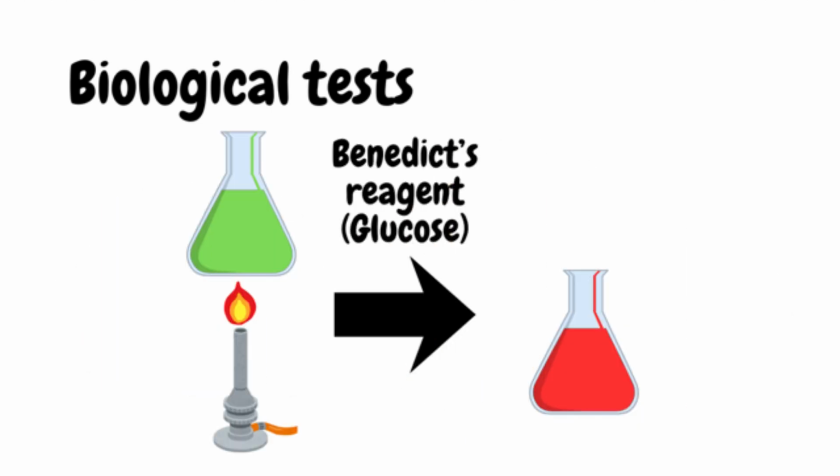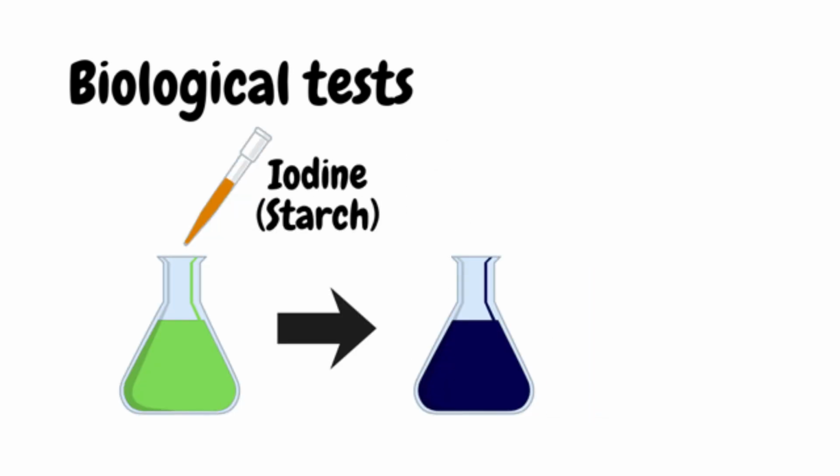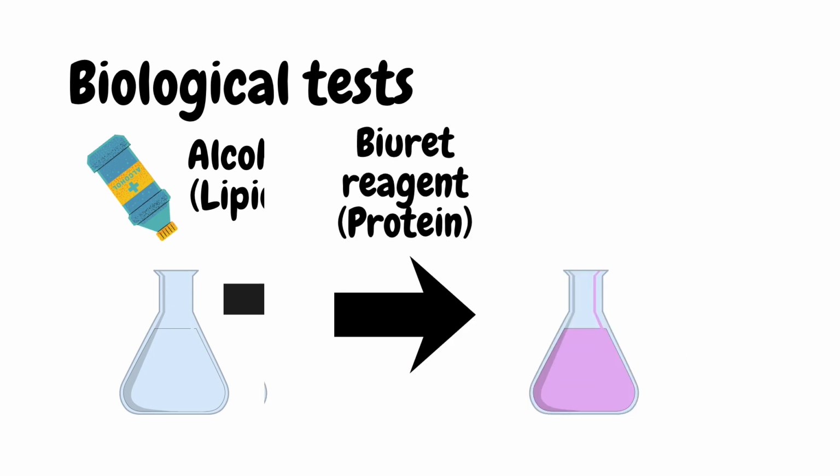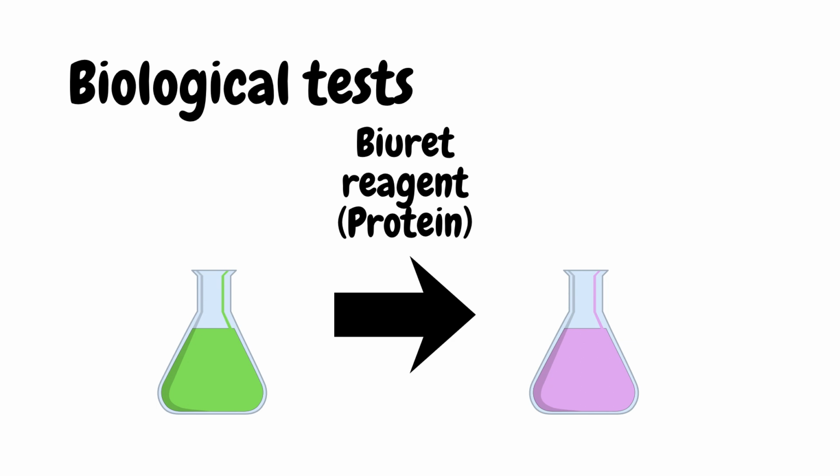When adding Benedict's reagent to a substance and heating it, the presence of glucose will cause the formation of a brick red precipitate. When adding iodine to starch, the color changes from orange to a blue-black. When adding alcohol to a substance containing lipids and shaking the mixture, a milky white suspension forms. When adding biuret reagent to a solution containing protein, the color changes from pale blue to lilac.